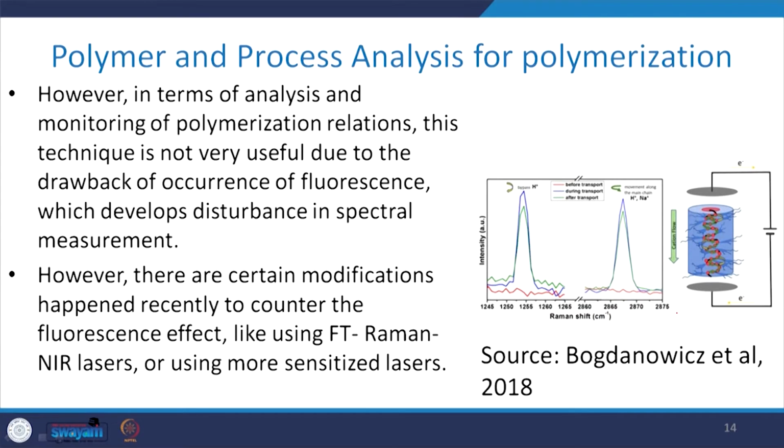Now, when we talk about the analysis and monitoring of a polymerization reaction, this particular technique is not very useful because of the occurrence of fluorescence, which disturbs the spectral measurement. Certain modifications have happened recently to counter the fluorescence effect, sometimes using Fourier transform Raman with NIR lasers or using some more sensitized laser.